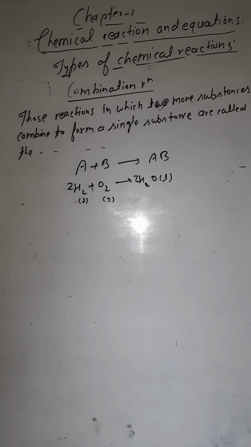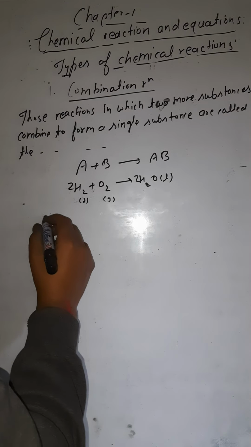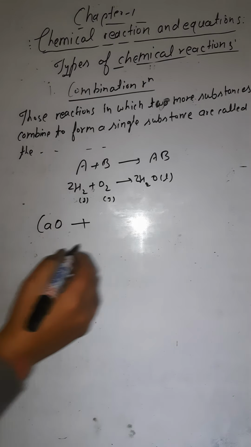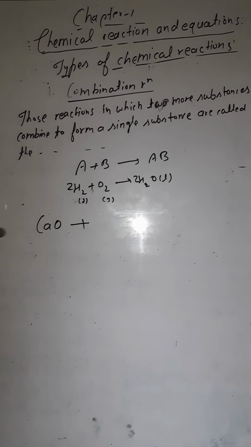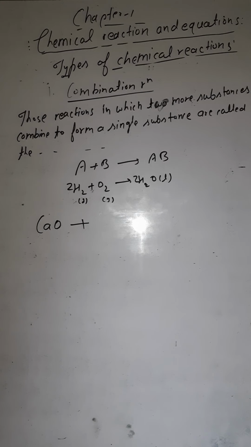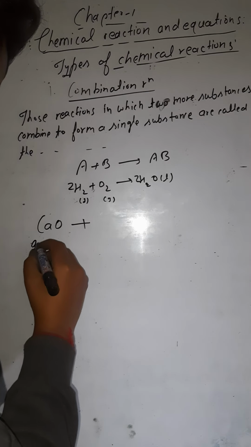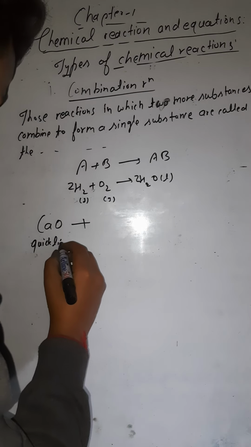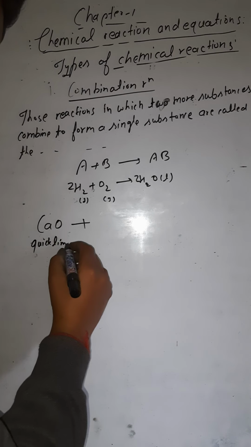So let me tell the reaction of whitewash also. This is the whitewash reaction. CaO is what? Calcium oxide, and its common name is quicklime. You should know its common name also.